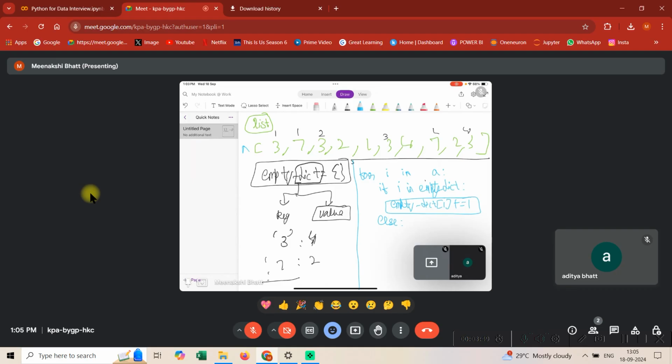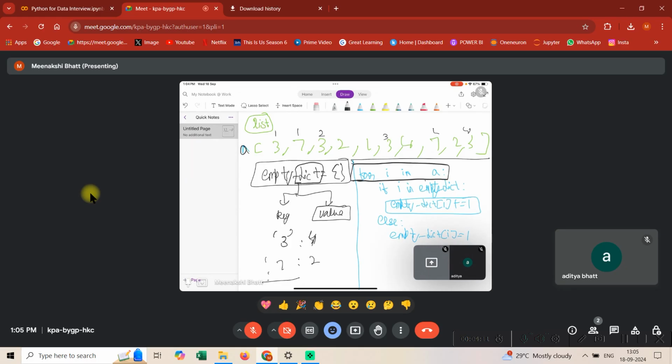Else, let's say in the first iteration you are doing it, an element would not be there in the list, right? Because this is an empty dictionary. So then what you need to write is empty dict I is equal to 1. So guys, this is the main logic that would be used over here. I think you're able to understand.